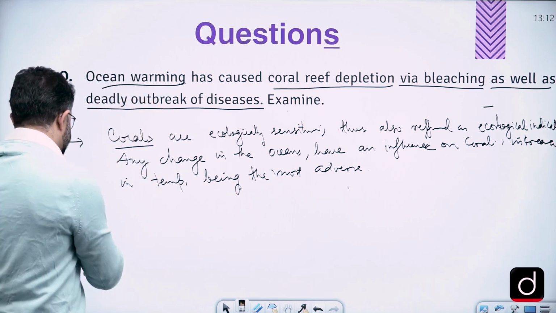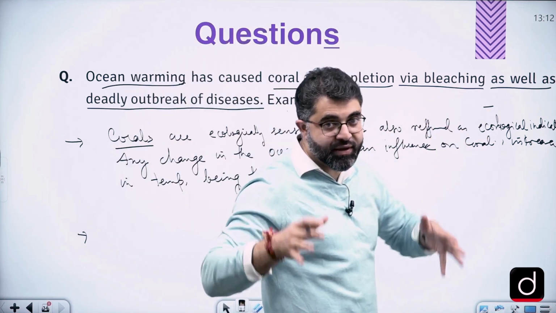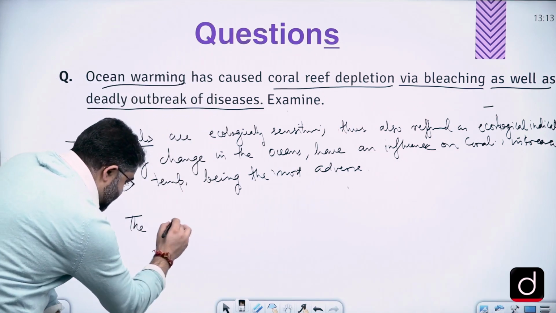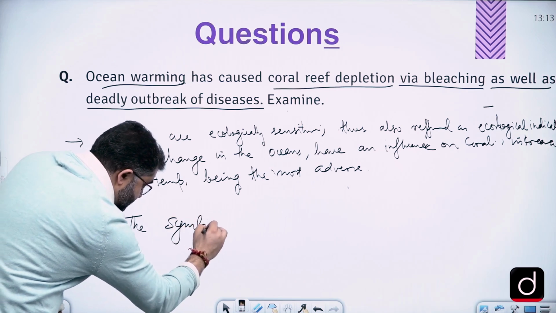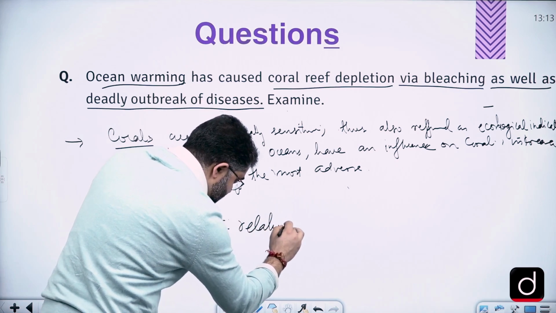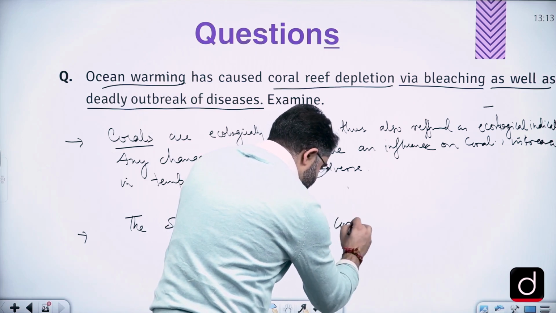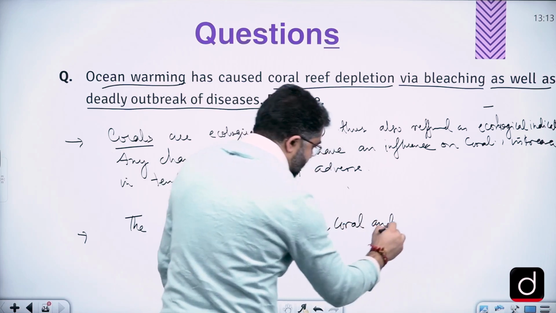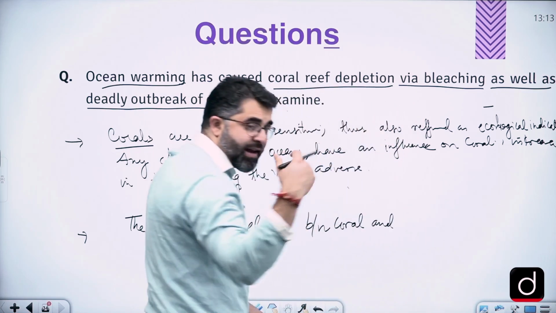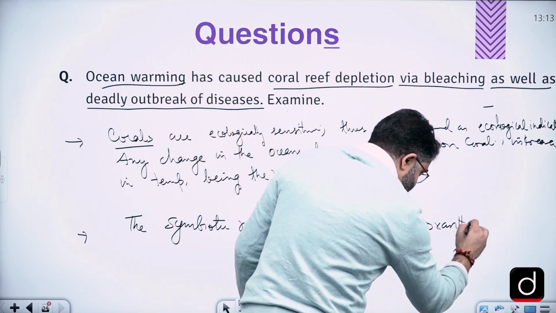Now we'll write how is it taking place, because there's a question on bleaching, so we must also explain bleaching here. So we can write that the symbiotic relation between corals and algal filament, and even if you're not writing algal filament, we'll write zooxanthellae, right?